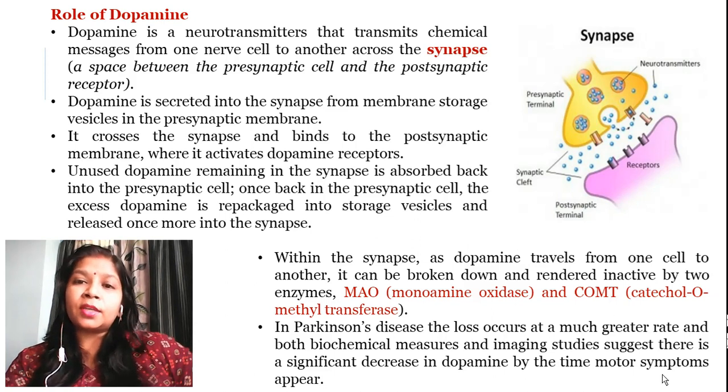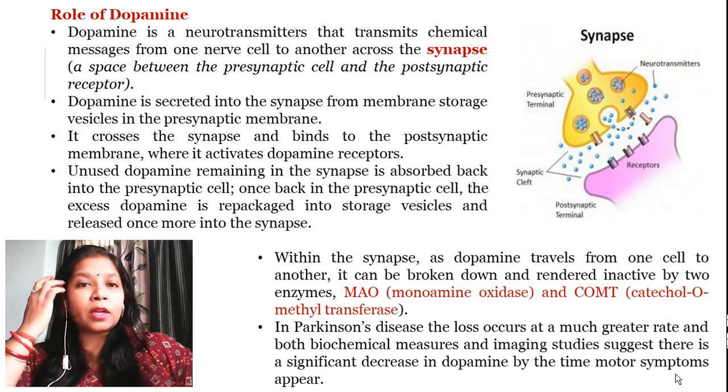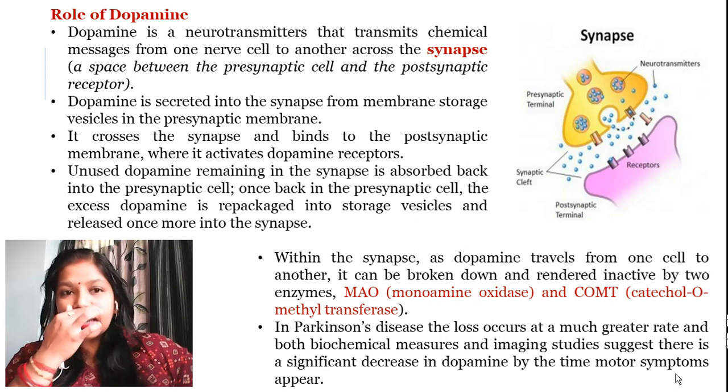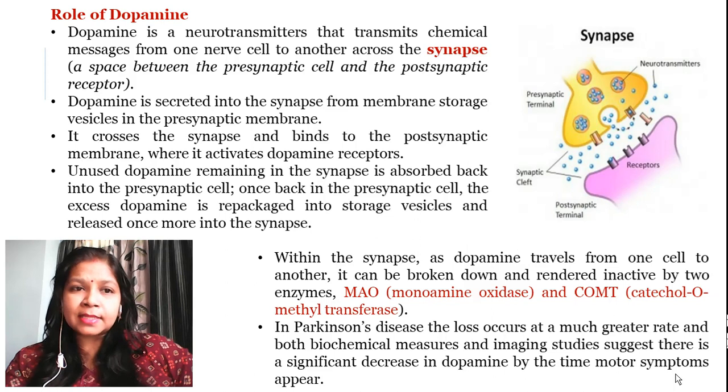I have kept a figure here. You can see the yellow color represents the presynaptic terminal or presynaptic cell, and the purple color represents the postsynaptic terminal, the postsynaptic cells. The chemical message is transferred from one nerve cell to another by the help of a synapse. Synapse is nothing but a small gap between the two cells, the presynaptic and the postsynaptic cells. This transmission of chemical messages is undertaken by neurotransmitters, and dopamine is a neurotransmitter which helps in the transmission of the chemical messages.